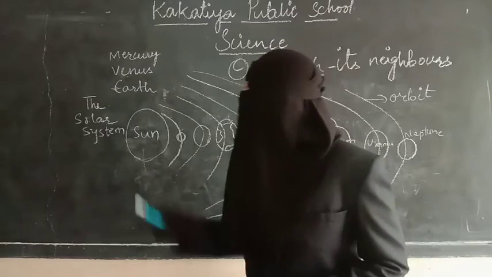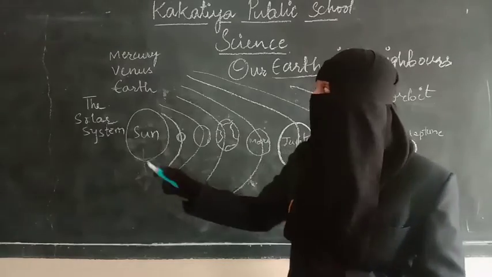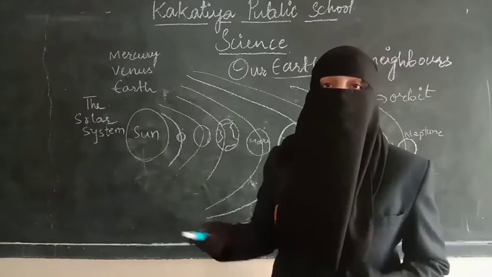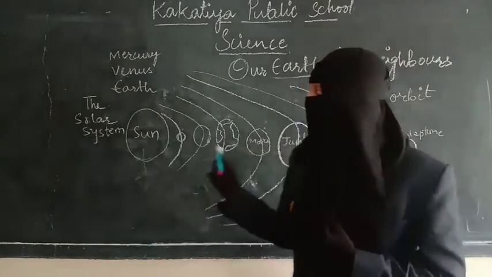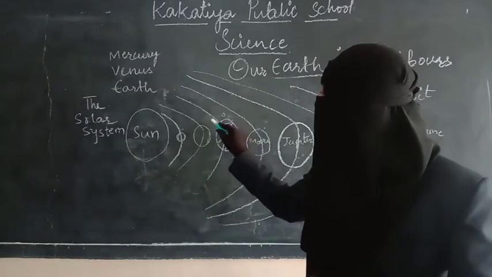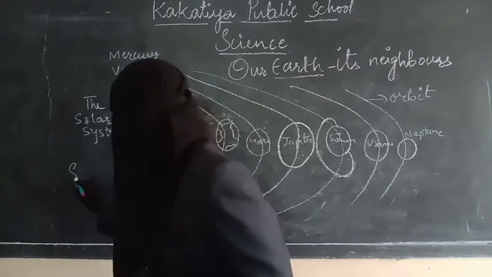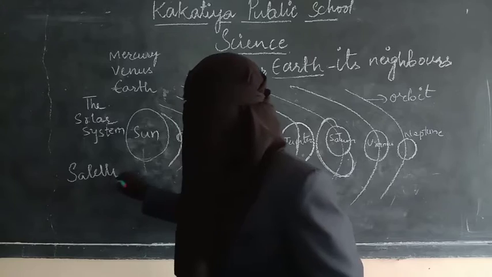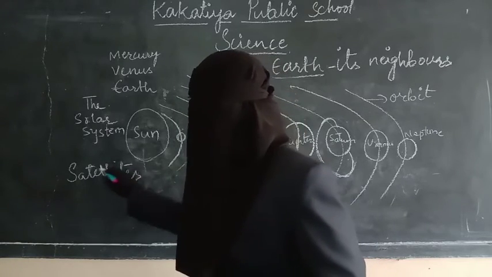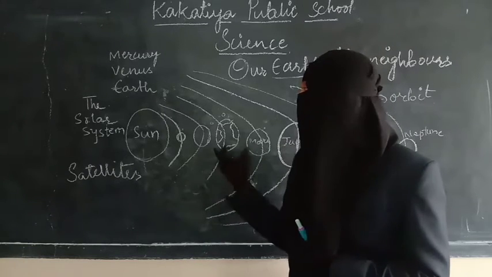And not only that, all the planets are revolving around the Sun. In the same way, there are some other objects which revolve around the planets. Planets are revolving around the Sun, and there are some other objects which are revolving around the planets. Those are called satellites. Satellites are the objects which are revolving around the planets. So the Moon is a natural satellite of Earth. Now let us know more about these planets in the form of a table.